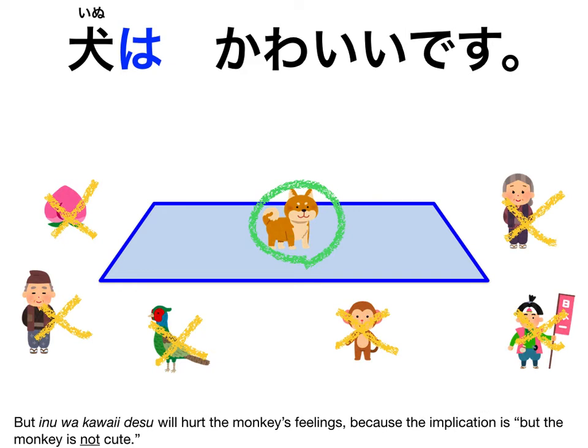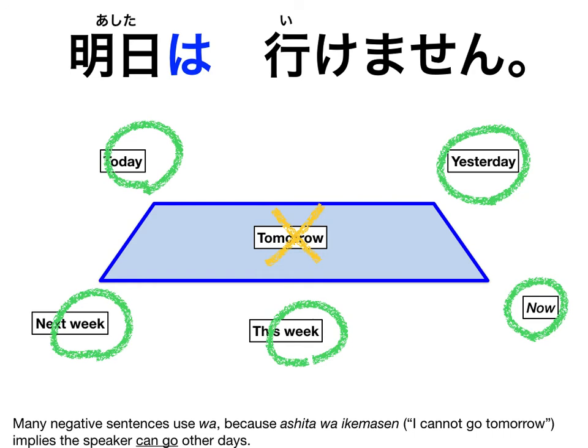But 犬はかわいいです will hurt the monkey's feelings because the implication is, but the monkey is not cute. Many negative sentences use wa because 明日は行けません, I cannot go tomorrow, implies the speaker can go other days.